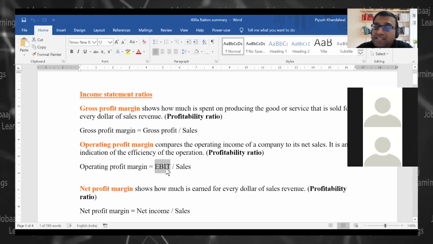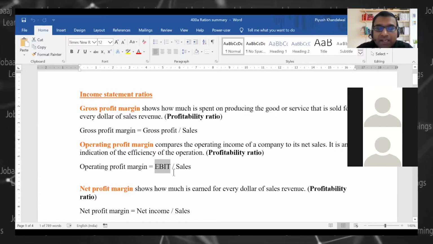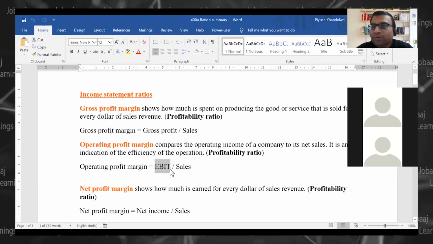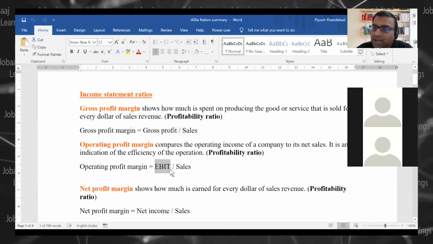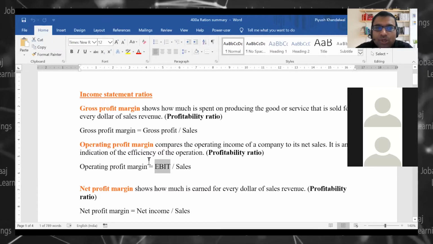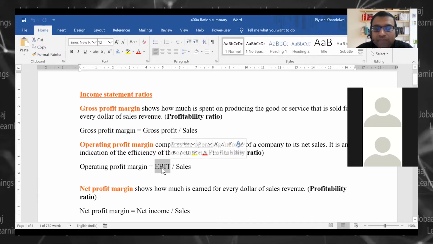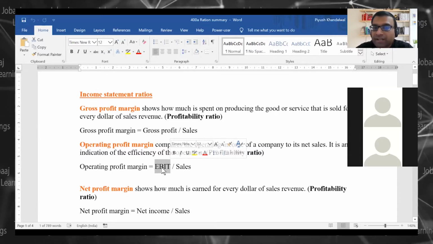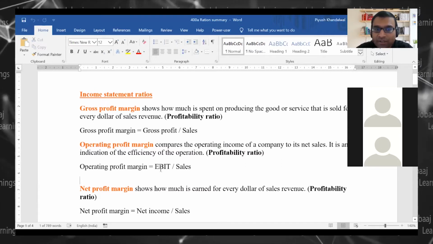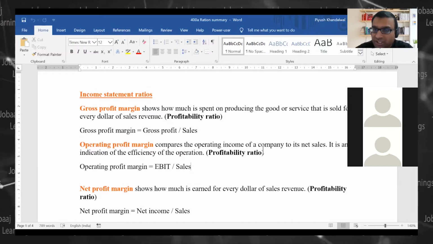If you go through the SEBI, you may find this clearly, but in the financial statements, there is no such item as earning before interest and tax. Okay, you have earning before tax, not earning before interest and tax. So to calculate this through a financial statement, you might need to add interest to earning before tax to get earning before interest and tax, and divide by sales. Okay, so this is an operating profit margin.